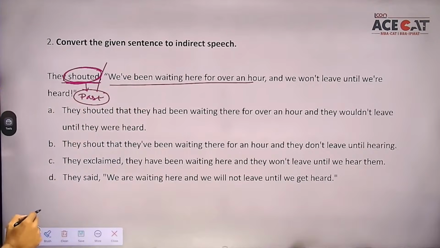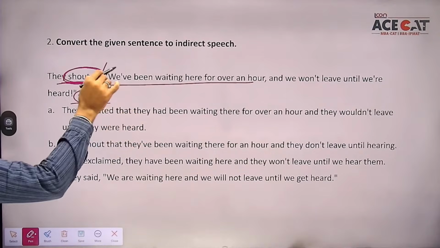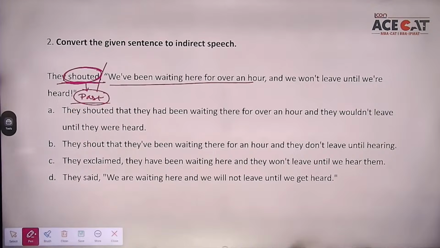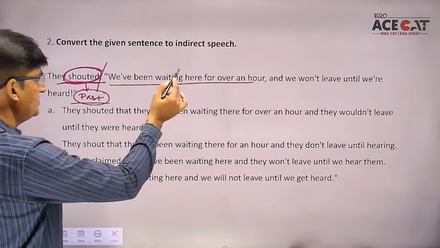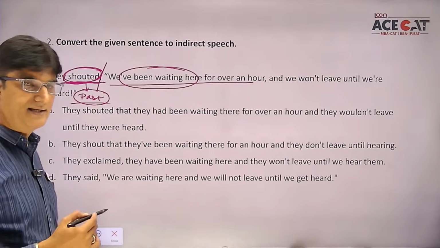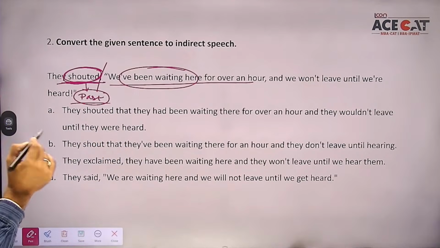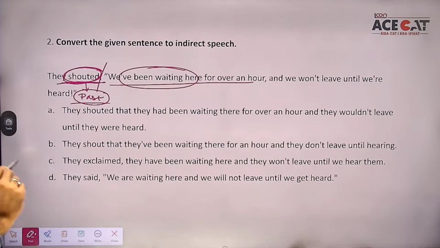Now here you people can notice one thing. They shouted is given to us, and this is in the past tense. So one thing is very clear: when I convert this into indirect speech, we will have to change the tense. So now you people try to understand what is the tense which is given right now. When I say we have been waiting, which tense is it? This becomes an example of present perfect continuous, isn't it? So present perfect continuous we will convert into past perfect continuous, and that is the reason the best answer here will be.